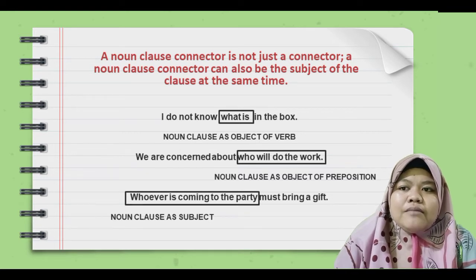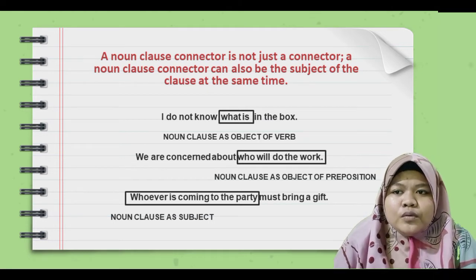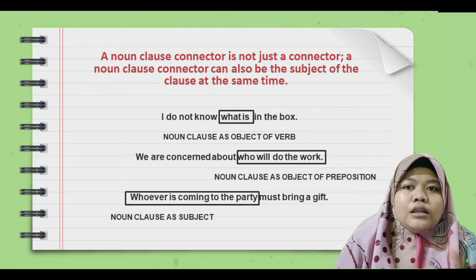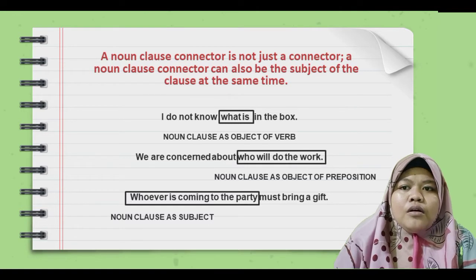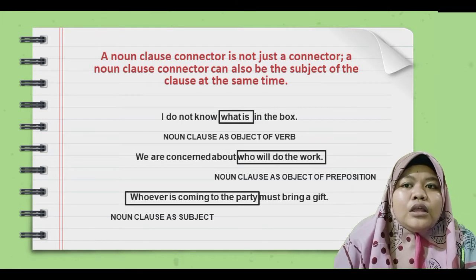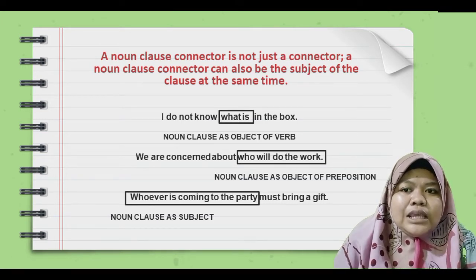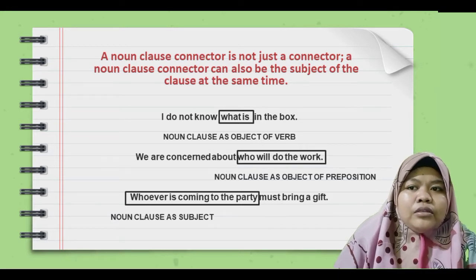In the second example, there are 2 clauses. In the first clause, we is the subject of are. In the second clause, who is the subject of will do. Who also serves as connector that joins the 2 clauses. The noun clause who will do the work functions as the object of the preposition about.